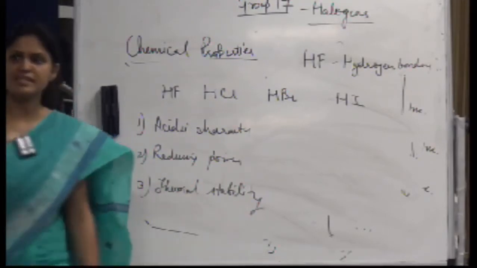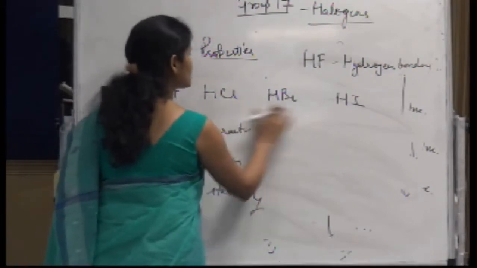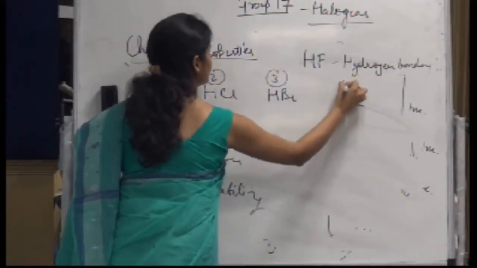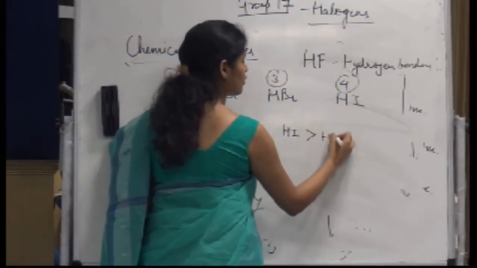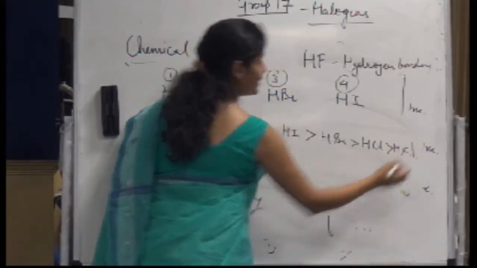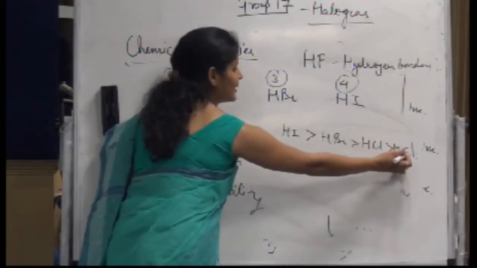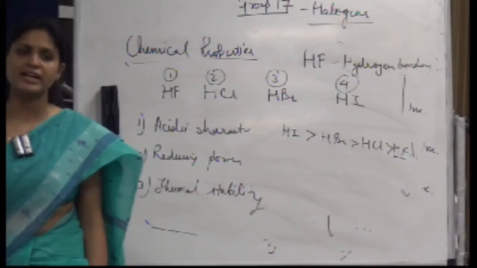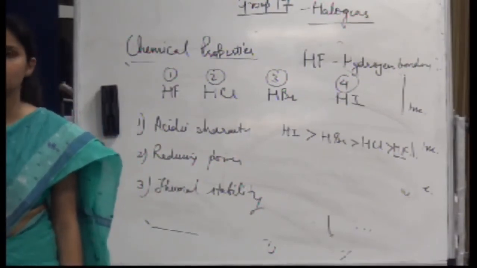Acidic character means that it can easily give away the proton. That means out of these four, which one has the highest probability to easily give away the proton? HI, right? So HI is highly acidic, followed by HBr, then HCl, then HF, right? You can also justify this trend by the electronegativity, because HF is associated with hydrogen bonding, and hence it will be reluctant to give away the hydrogen, right?